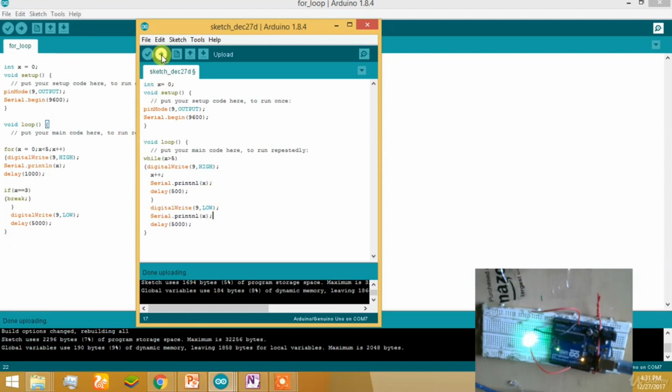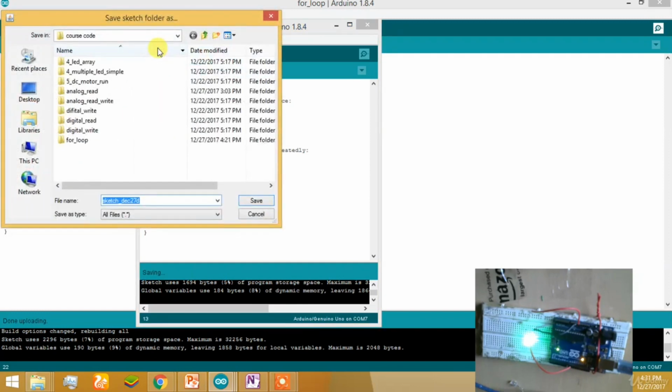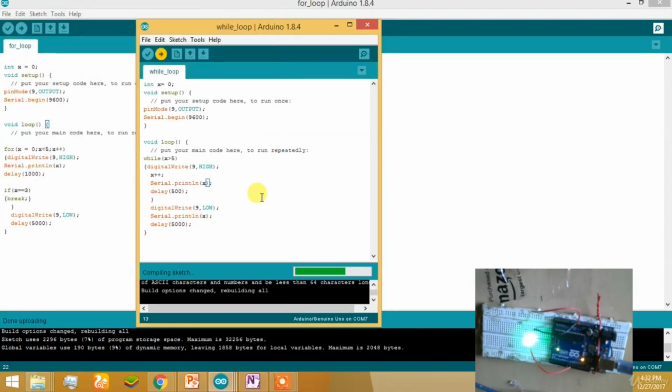Okay, now, as I said, there should be a syntax error. You can see that the word does not turn orange. The same error is here. Let's remove it and upload it to the board. Let's save it with the name while loop. It's uploading.